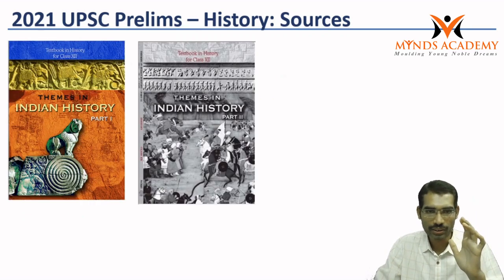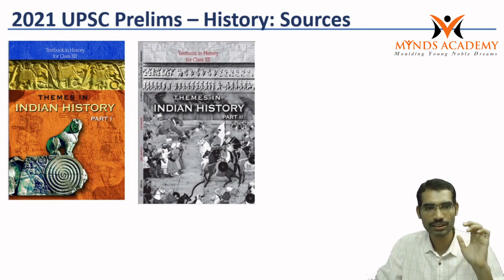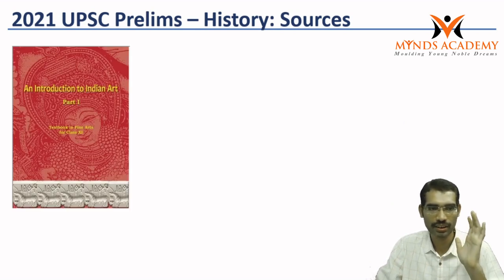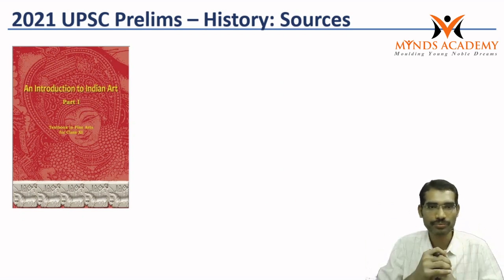So generally for history, the basic sources are NCERT. These are called old NCERTs. These are called new NCERTs. And this is one book related to art and culture. I have not even taken the Spectrum here.